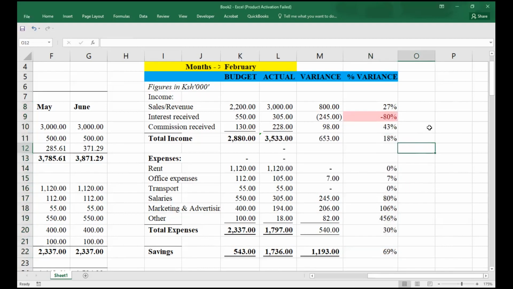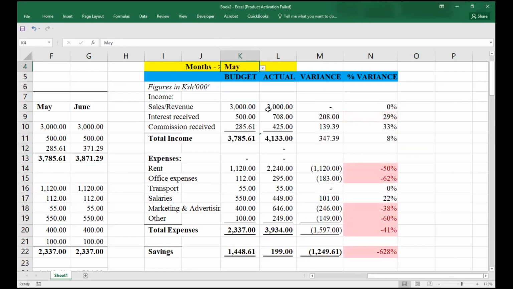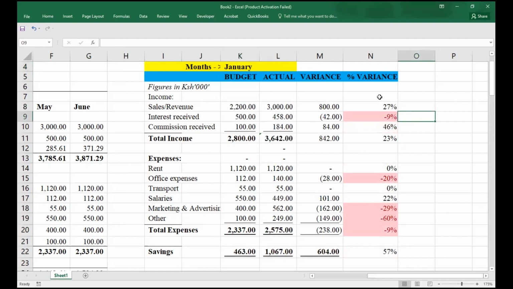So that whenever I have this color, it will give us adverse variance. Where I'm having red, that is adverse variance. But if I'm having a favorable variance, it should give us green.